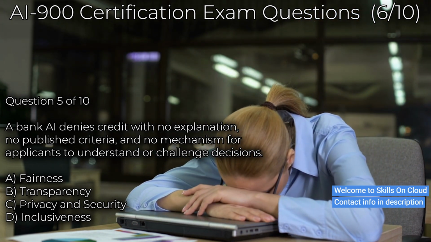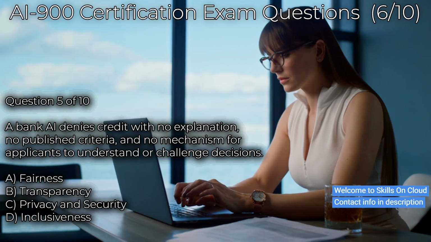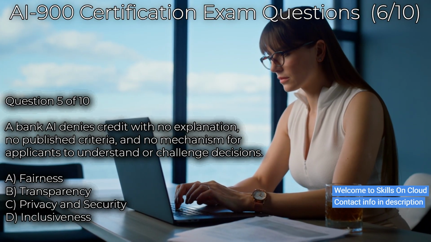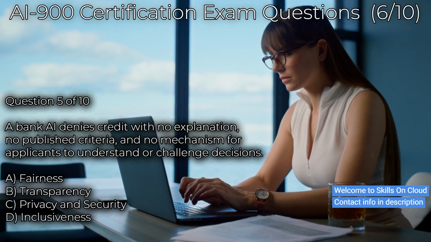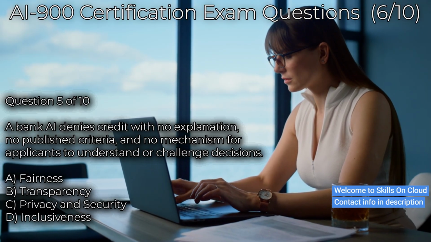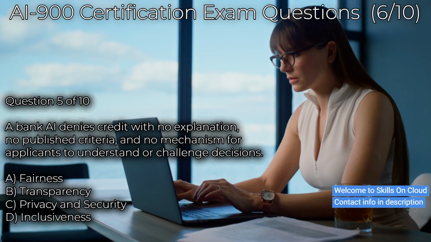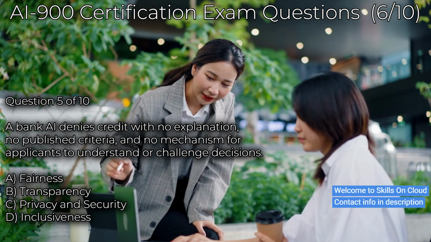Option A, fairness. Option B, transparency. Option C, privacy and security. Option D, inclusiveness. Consider what the core issue is in this scenario. The correct answer is B, transparency.